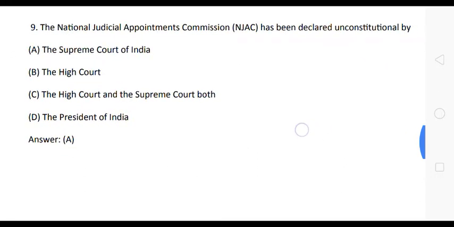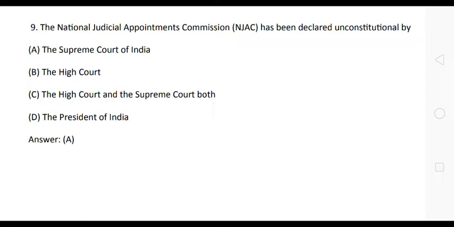Next question is, the National Judicial Appointments Commission has been declared unconstitutional by. Here the options are: option A, the Supreme Court of India. Option B, the High Court. Option C, the High Court and the Supreme Court both. Option D, the President of India.